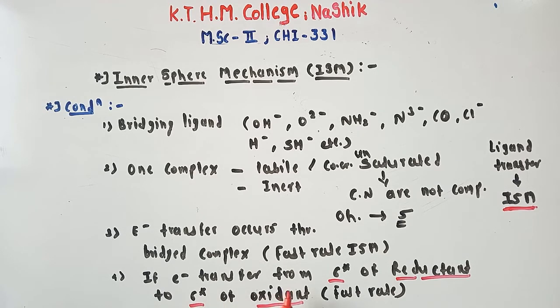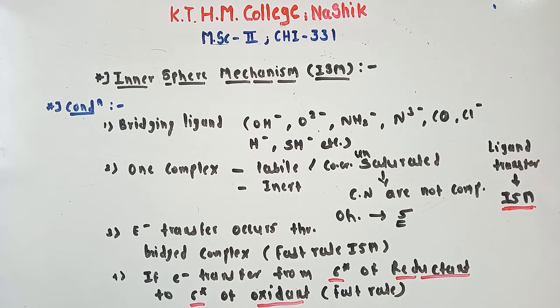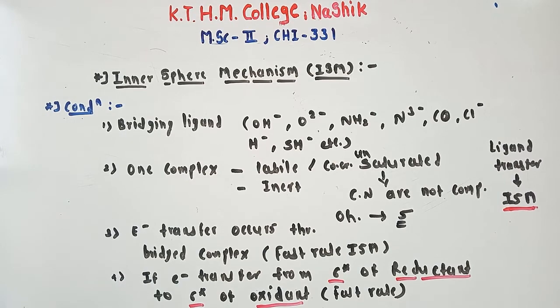If electron transfer is from the sigma star of the reductant to the sigma star of the oxidant, that reaction will be fast. And if ligand transfer is there in your reaction, we can simply say there is the inner sphere mechanism. But sometimes there may not be ligand transfer; there simply electron transfer is there in the case of ISM. These are the conditions and they are very important. Now let's see the example.